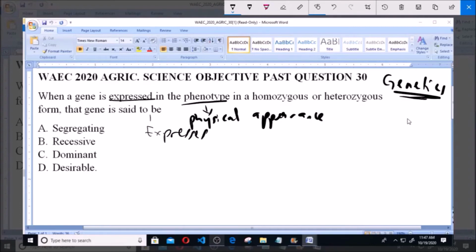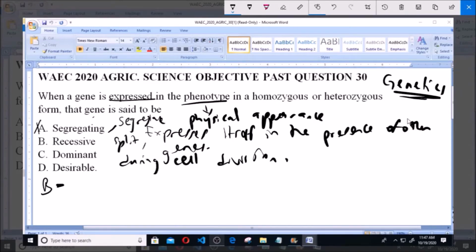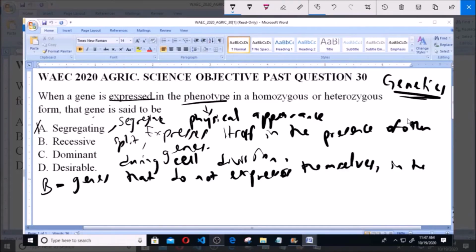Segregating basically refers to all genes, as all genes segregate or split during cell division. So it has nothing to do with expression, so it is not the answer to this question. Now option B says recessive genes. Recessive genes are genes that are not expressed in the presence of another gene.